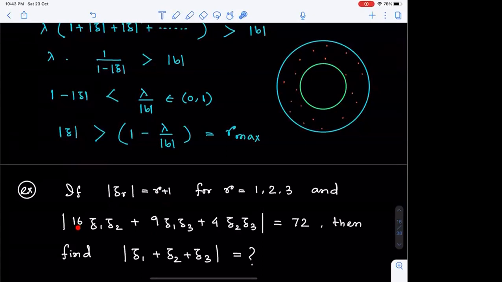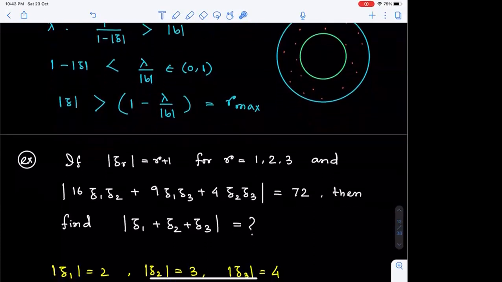This 16 is square of 4, right? Yes, sir. Because modulus of Z3. So it's the square of the modulus of Z3. This 9 is square of 3, that is square of modulus Z2. And this 4 is square of the modulus of Z1.